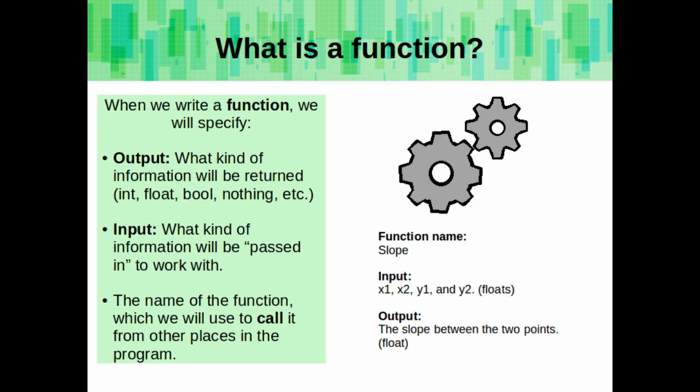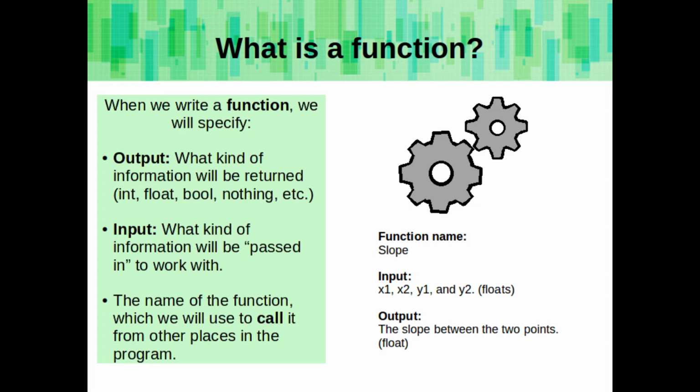When we write a function, we will specify the output, which is what kind of information will be returned from the function. It could be an integer, a float, a boolean, or nothing. The input, or what kind of information needs to be passed to the function in order for the function to work with it. And we'll have a function name, which we'll use to call it from other places in the program.